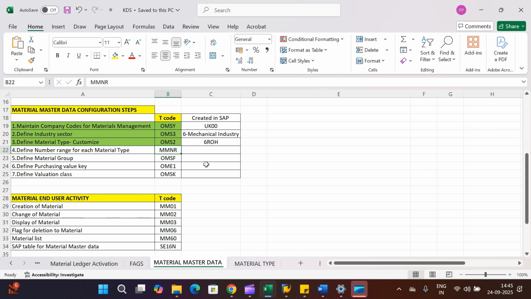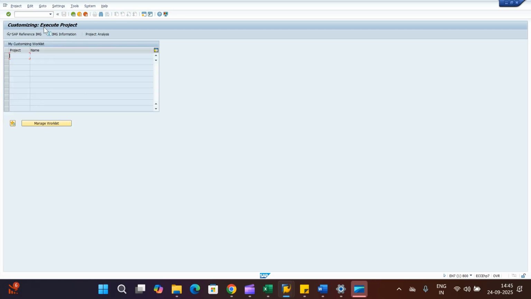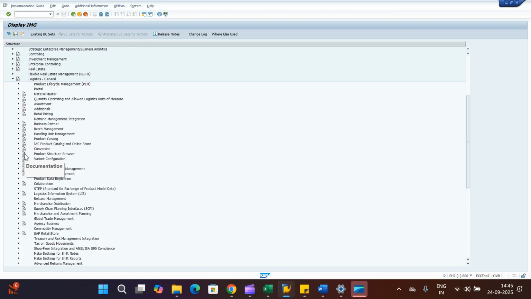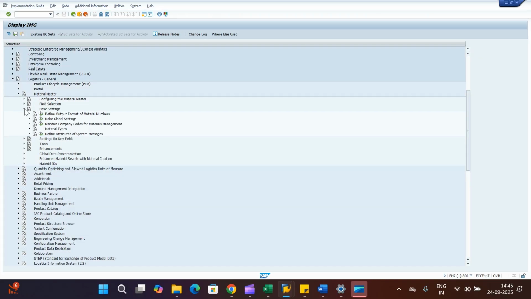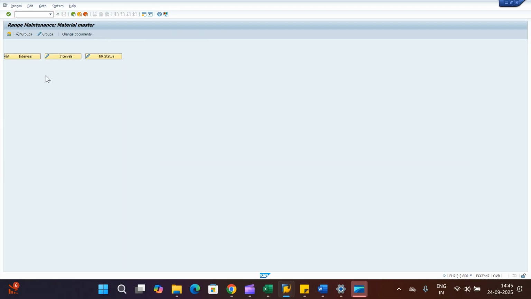We can use the T code MMNR for the same, but we'll go with the path. So the path is SPRO, then SAP Reference IMG, go to Logistics General, Material Master. In Material Master, go to Basic Settings. In Basic Settings, you can go to Material Type, and in Material Type, you can click on the node Define Number Ranges for Each Material Type. So before going to the number range creation, we'll see the intervals.